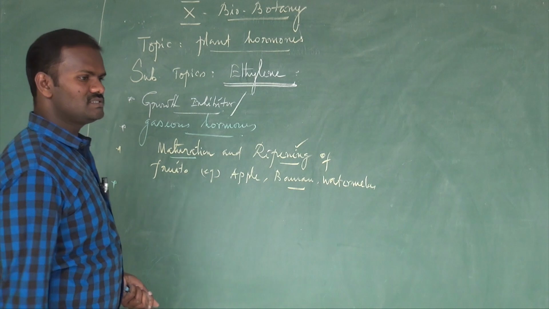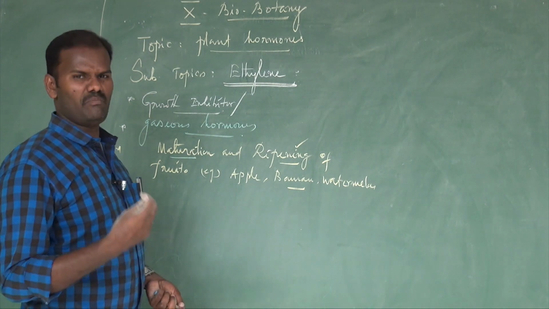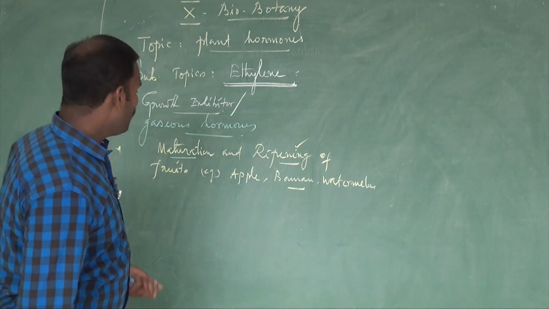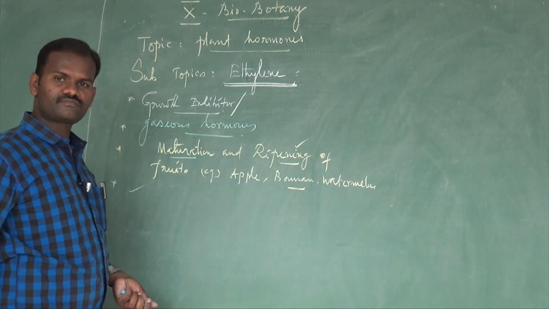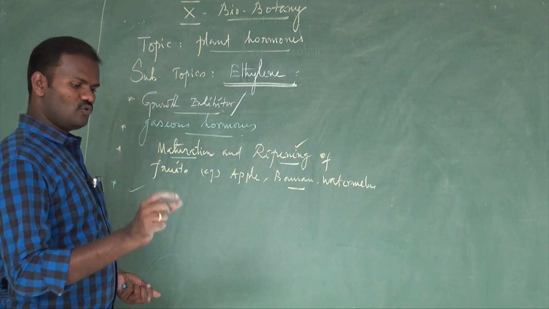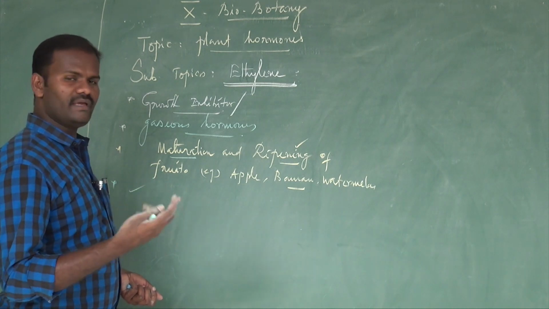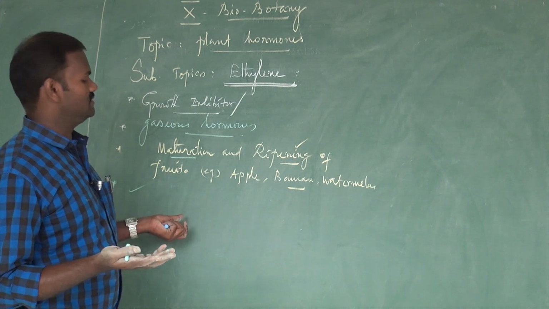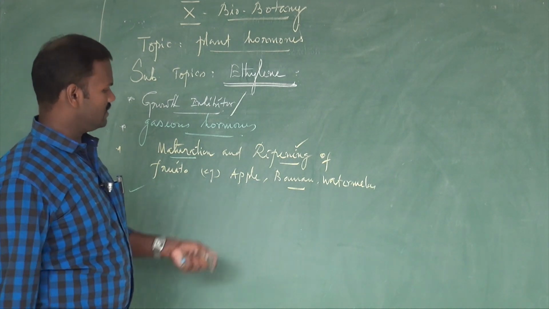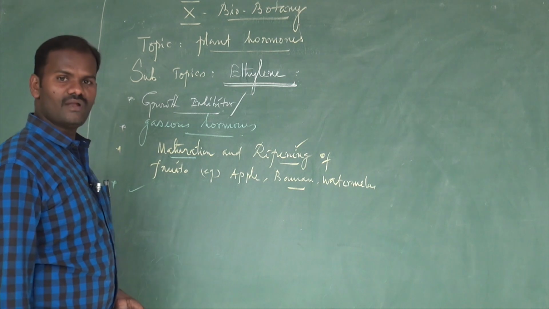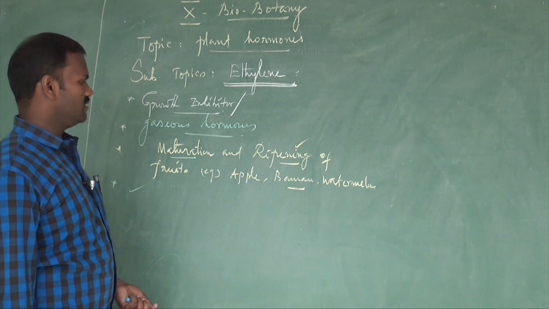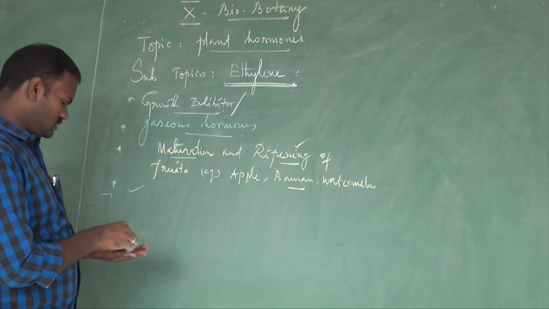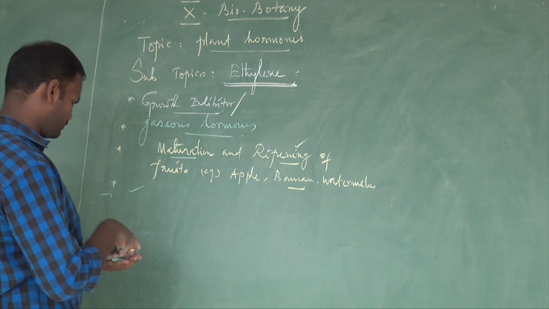And it is actually synthesized in maximum amounts in the plant during ripening of fruit. Especially when the fruits get mature, they become ripe. During ripening of fruit, the maximum synthesis of ethylene occurs. For example, the same apple, banana, watermelon, tomato are called fruit ripening hormone targets. Next we will discuss the physiological effects.